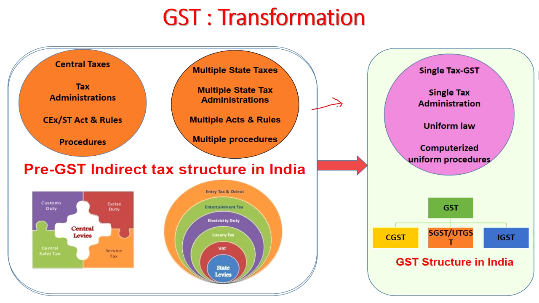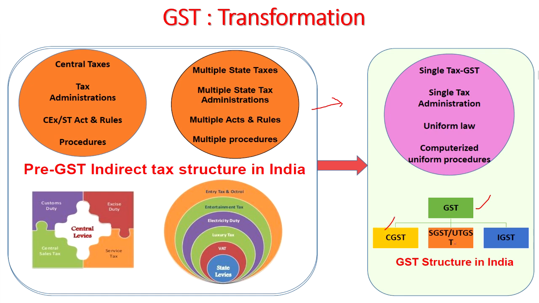However, you find that GST is the indirect tax, one nation, one tax, and only indirect taxes are subsumed in the GST. Still we have to pay the direct taxes like income tax, corporation tax, inheritance tax, gift tax, and wealth tax. These are all levied on the individuals, whereas indirect taxes are levied indirectly when you buy some goods or services. So the various indirect taxes we have seen here have been subsumed into one single tax called GST. And GST is of three types.